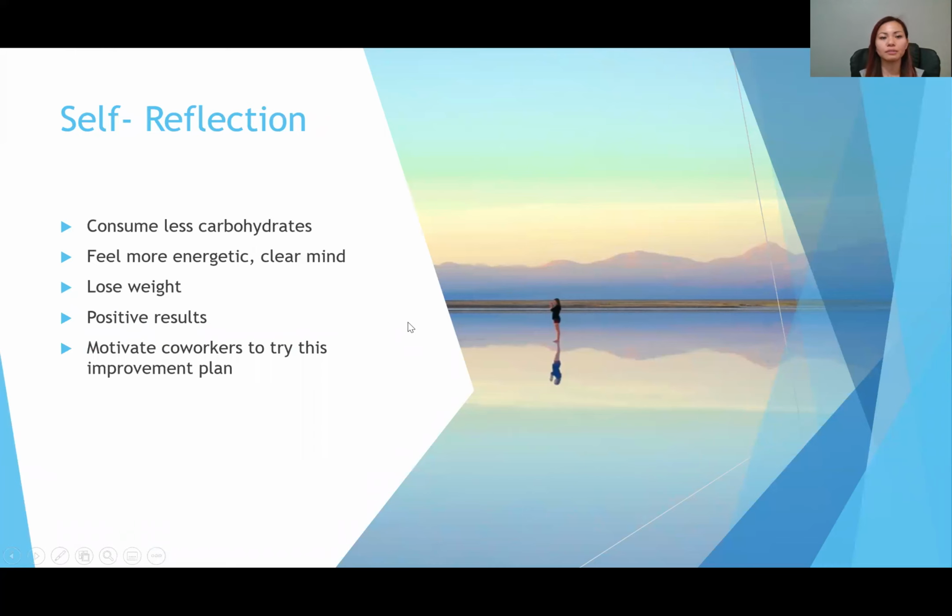This slide is a self-reflection slide. Overall, the project has helped me identify what my problem is and identify my goal of consuming less carbohydrates. I feel more energetic, with a clearer mind and increased alertness. I was able to lose weight, such positive results. It has motivated me to encourage my coworkers to try this improvement plan with me, and that will help them control their blood sugars and help some of them to lose weight.